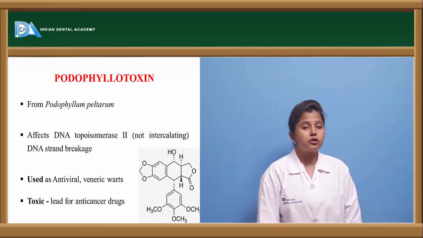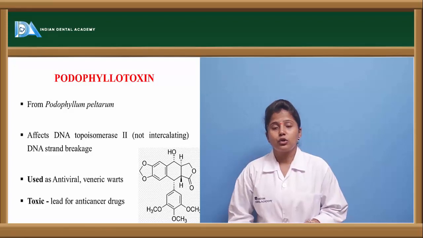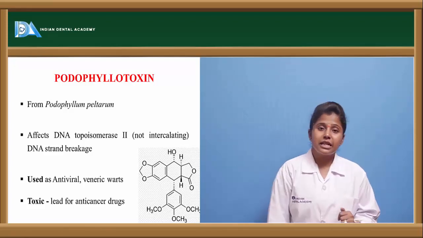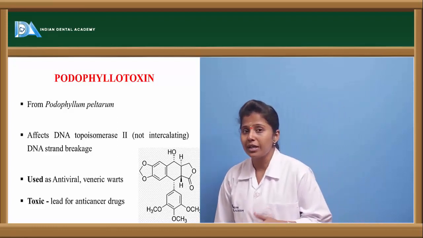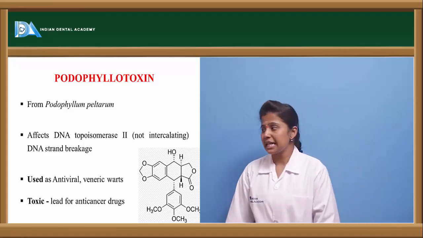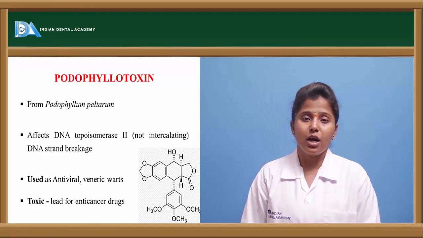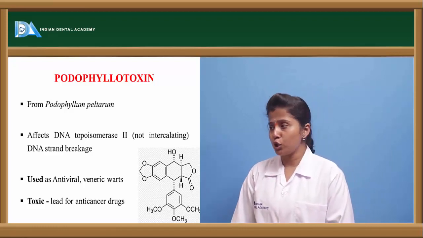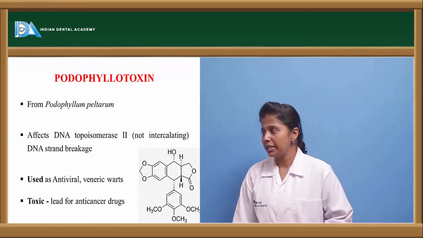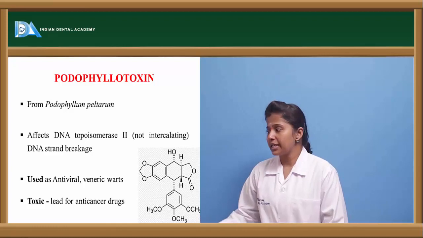We saw topoisomerase 2 functioning. It affects DNA replication. So podophyllotoxin inhibits the enzyme called topoisomerase 2, thereby inhibiting DNA replication. It is used as an antiviral agent as well, and it is even used in venereal warts. As for the toxic effect, if it is used in excessive doses, it may lead to the ineffectiveness of these anti-cancer drugs.